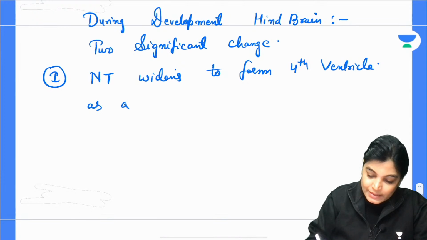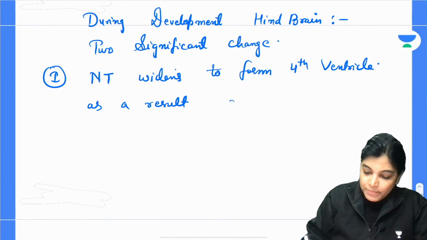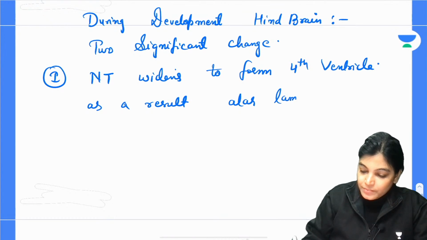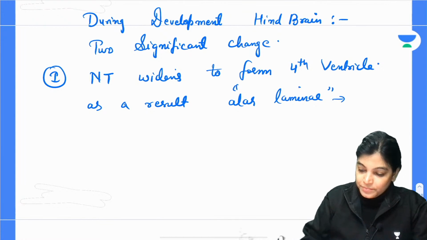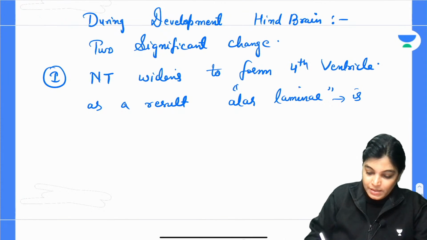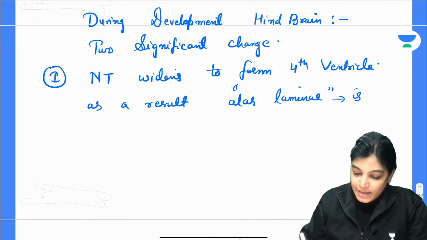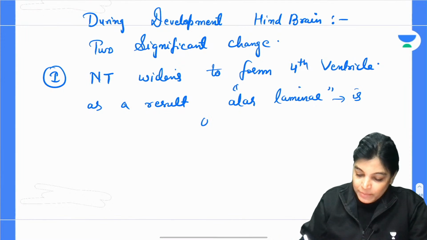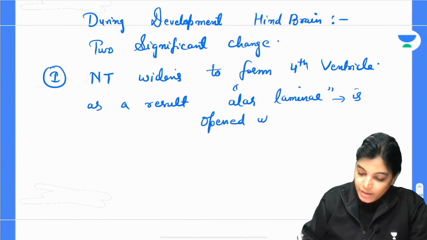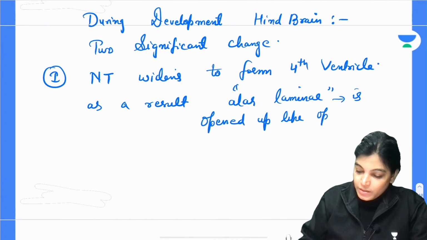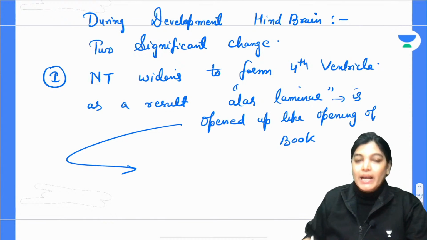As a result, what will happen? The alar lamina is opened, or you can say splashed apart, like the opening of a book, and this will lead to a directional change.